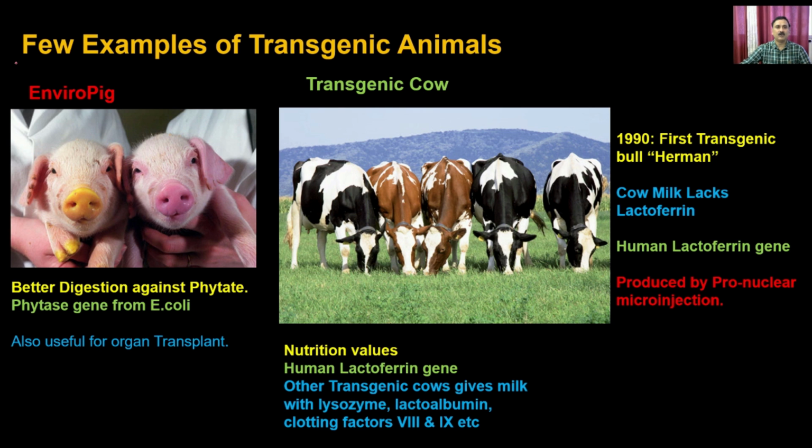Then you have a few more examples, like the EnviroPig and transgenic cows. EnviroPigs are transgenic pigs. When pigs take a diet like green grasses and other kinds of feed, that diet contains a compound called phytate. These pigs are not very good at digesting this phytate.